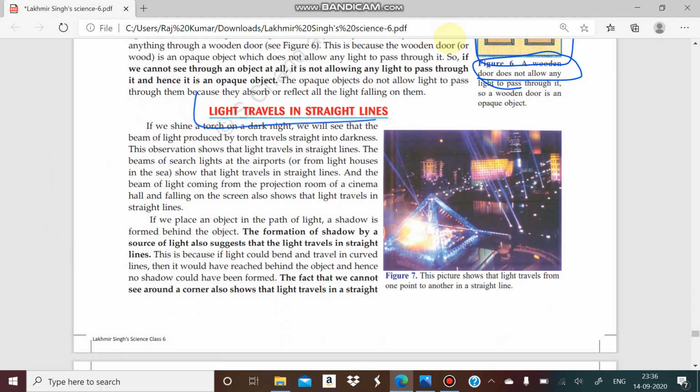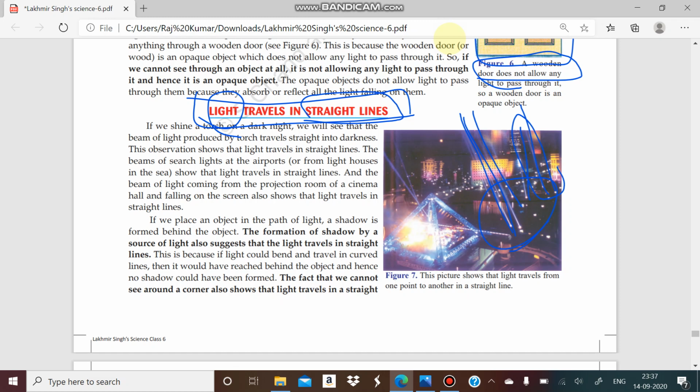Now we will discuss how light travels in a straight line. You have to remember that light always travels in a straight line path. If you take a torch light in the dark and turn it on, you will see something like this. The torch light emits radiation in a straight line. You will see there are a large number of torches shown, and they are sending the light in straight directions. So we can see the directions of the light in the darkness.